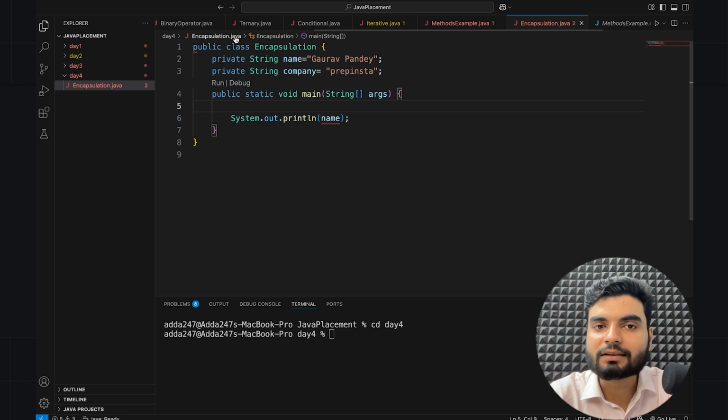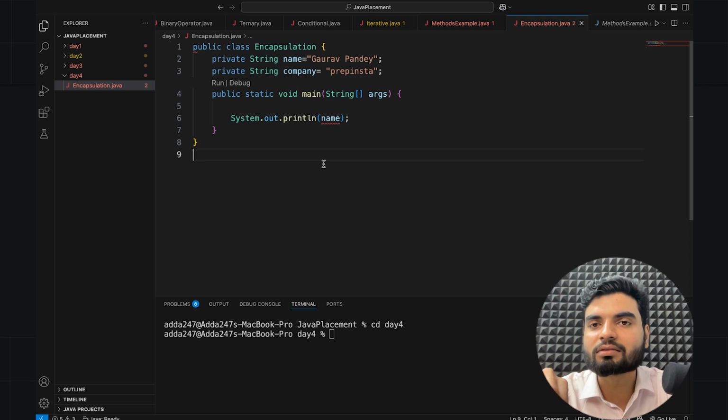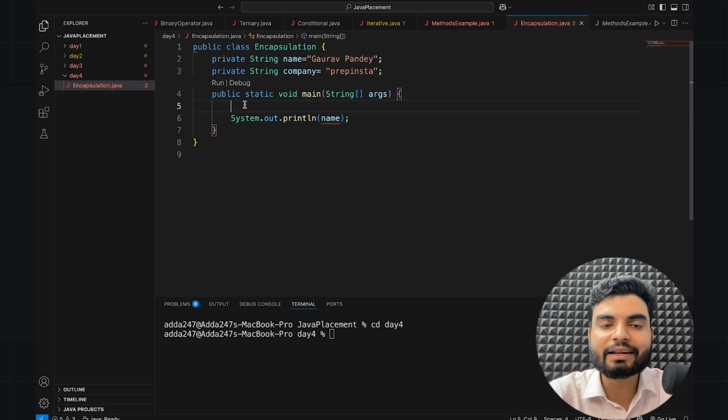You remember? This is a class. Look at it, this is a blueprint. Everything is inside this. And now you need an instance of this class to access its property. So now I'll create an object.